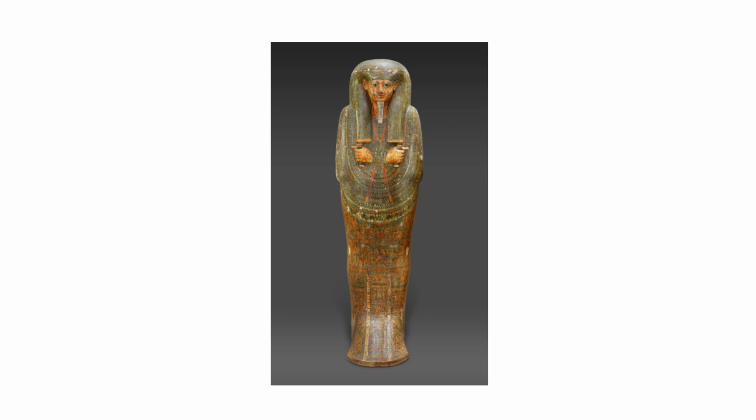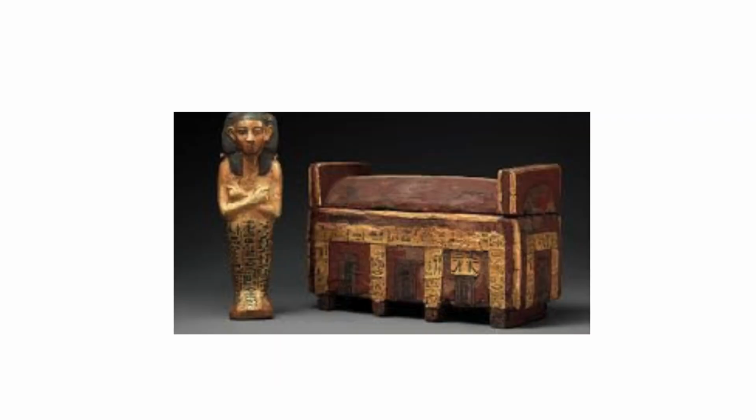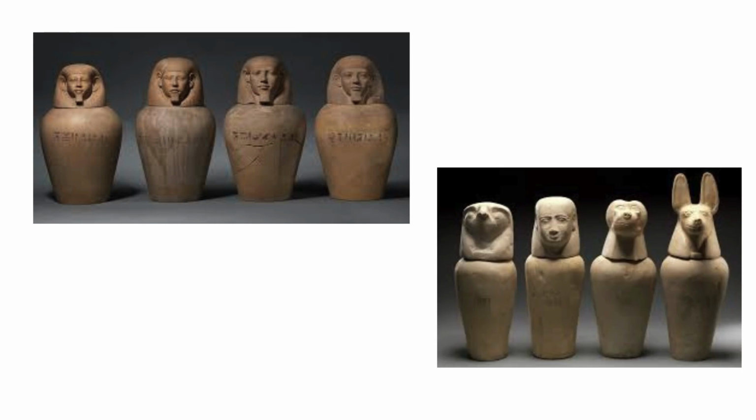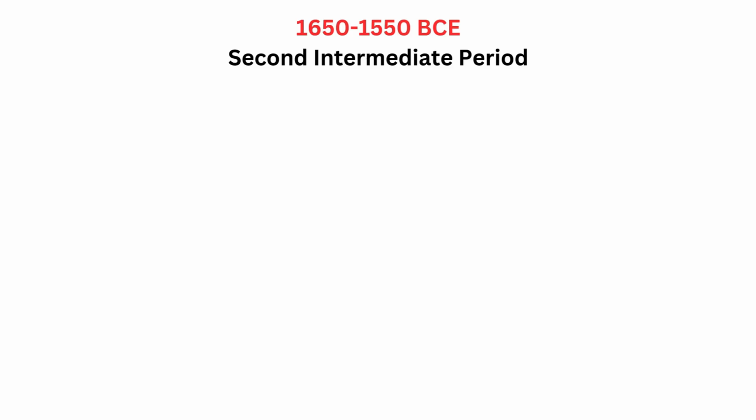Coffins shaped like human bodies became popular, along with small figures called shabtis, which were buried with people to help them in the afterlife. Special jars called canopic jars, with lids shaped like human heads, were used to hold organs during the mummification process.